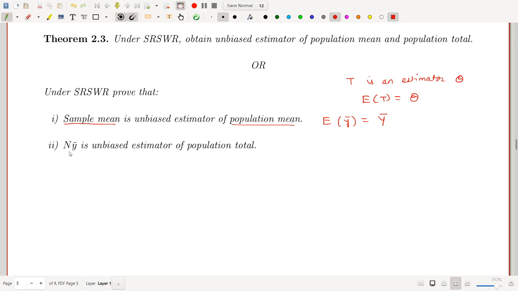Second one, prove that n into y bar is an unbiased estimator of population total. Actually we have to prove expected value of n into y bar is equal to summation i is equal to 1 to capital N, capital Yi. So this is population total, and we have to prove n into y bar is an unbiased estimator of population total. So to write proof of this one, proof.